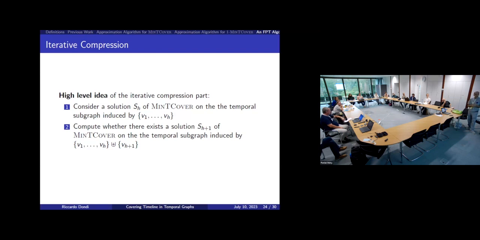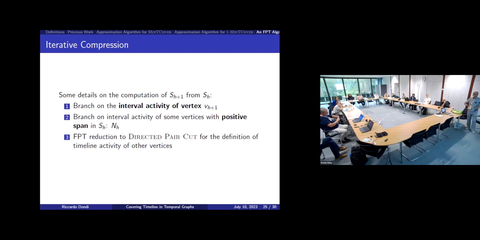What I want to compute is, starting from this solution S_h, whether there exists a solution where I add a new vertex. So the instance now is V1 to V_{h+1}. I add a new vertex V_{h+1}, and considering the solution S_h, I want to compute whether there exists a solution S_{h+1} having span at most k for this part, where I have V1 to V_h and V_{h+1}. So this is the general idea of iterative compression.